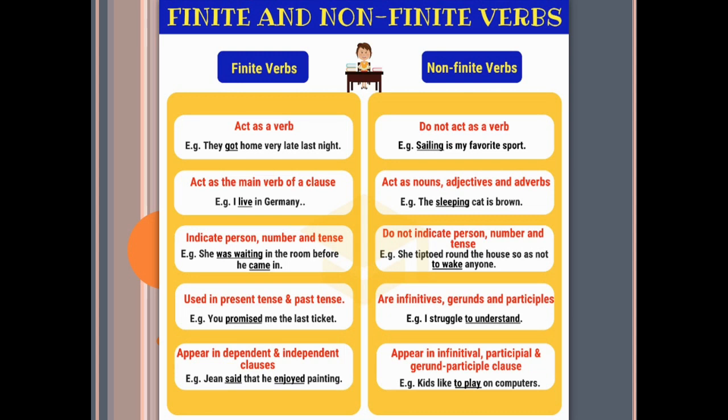Then the last one is: finite verbs appear in dependent and independent clauses. So the example is: Jean said that he enjoyed painting. Here "Jean said that" is an independent clause and "he enjoyed painting" is a dependent clause, and the verbs "said" and "enjoyed" have come in the form of finite verbs.